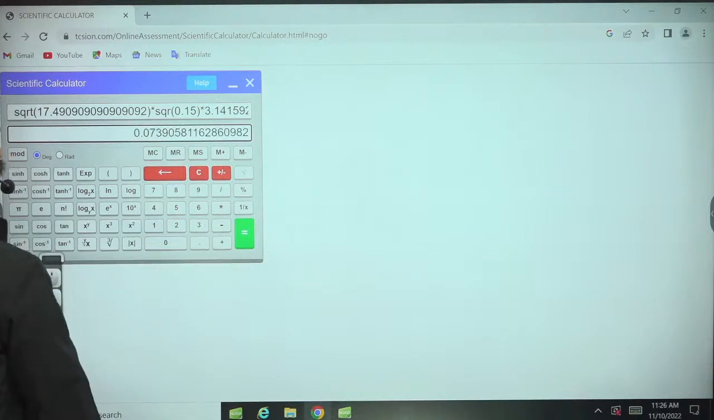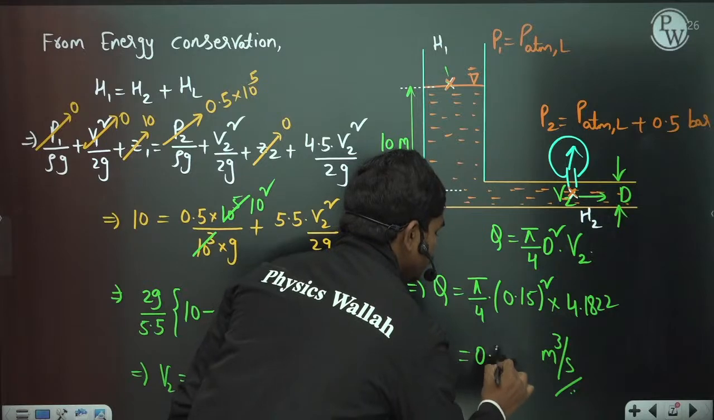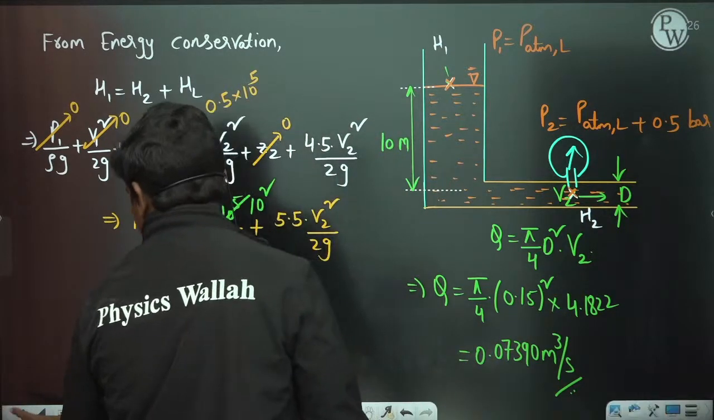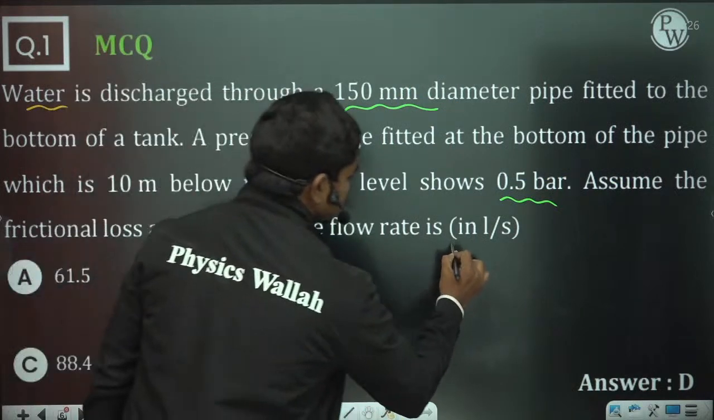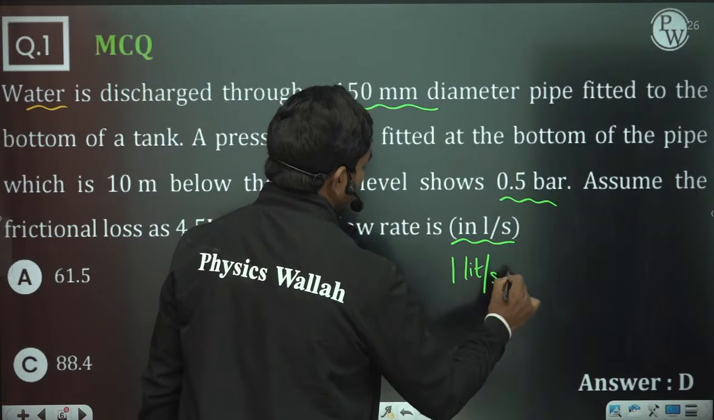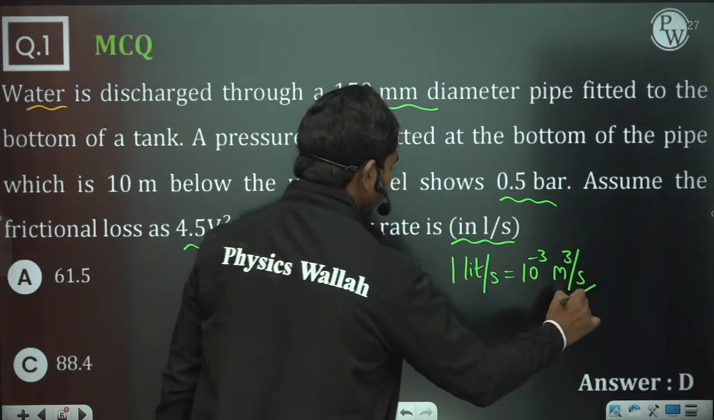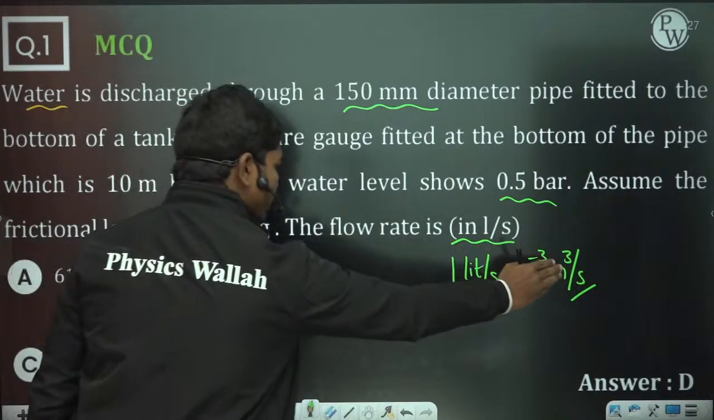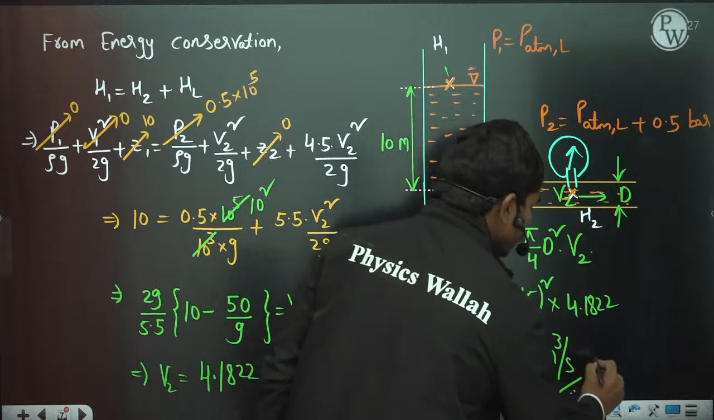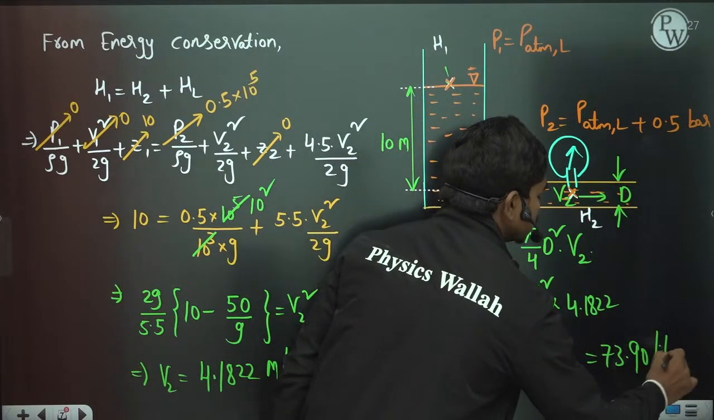So if you simplify, 0.07390, but they are asking you the value in liters per second, correct? This is in liters per second. So you know 1 liter per second is equal to 10 to the power minus 3 meter cube per second. So if you want to convert meter cube into liters, you need to multiply with 1000. Okay, so if you multiply this with 1000, you will get 73.90 liters per second. That's it.